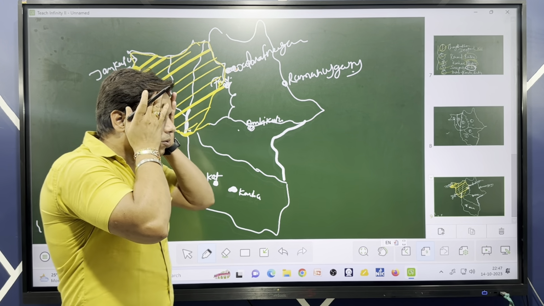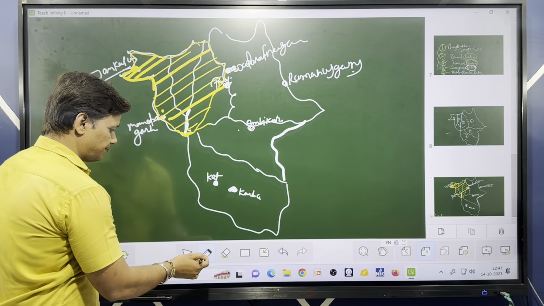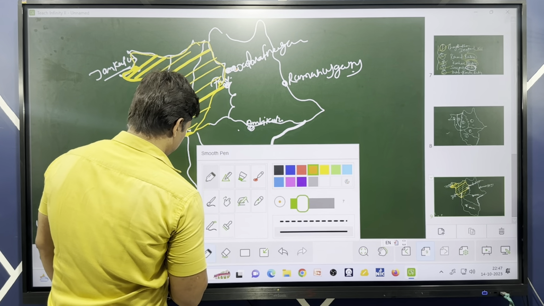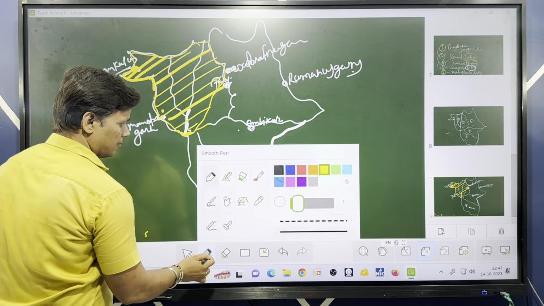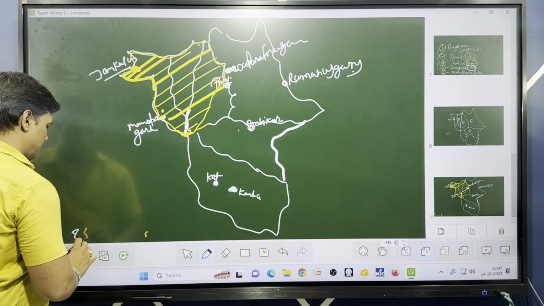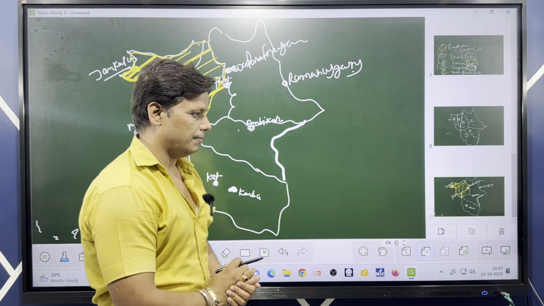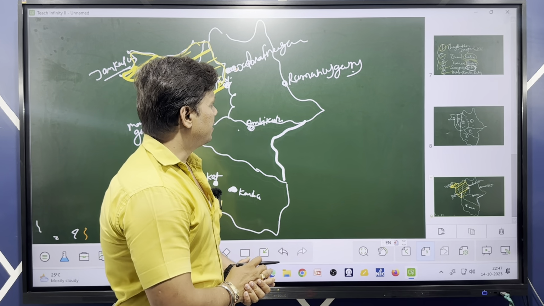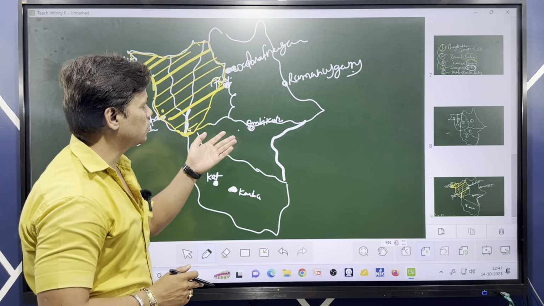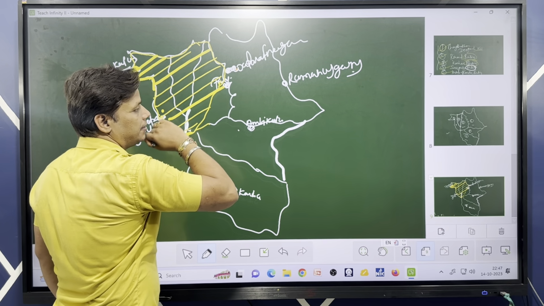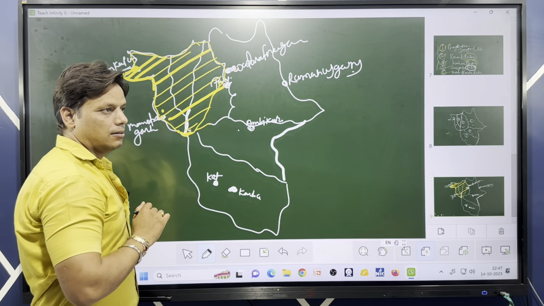Now we'll come to the Rihand basin. In such case, the Rihand basin is in the Watrapnagar area. You know very well that so many rivers come and are merged into the Rihand river.